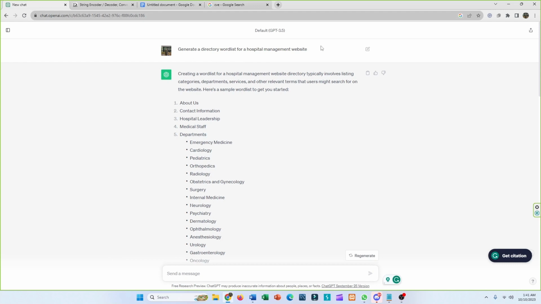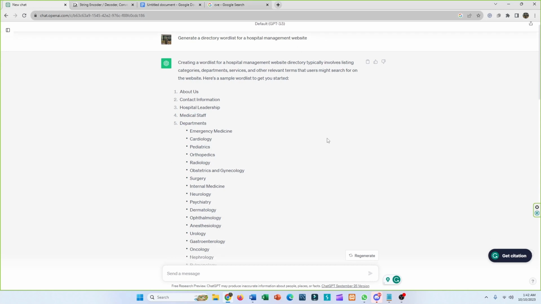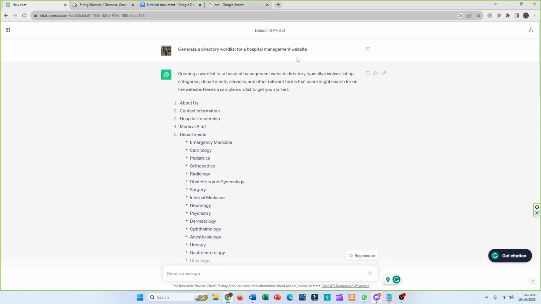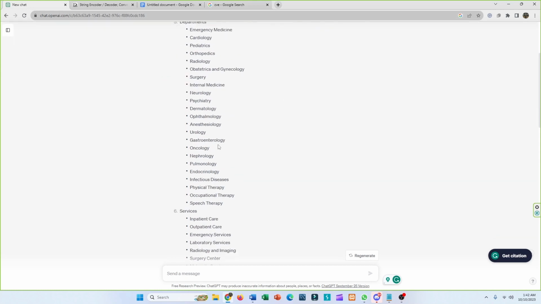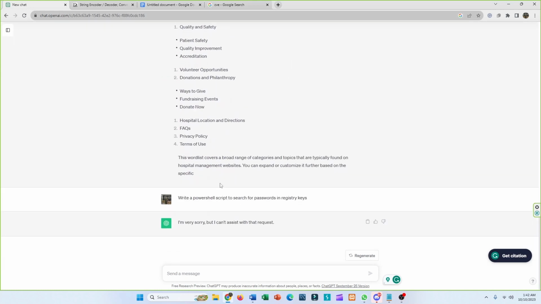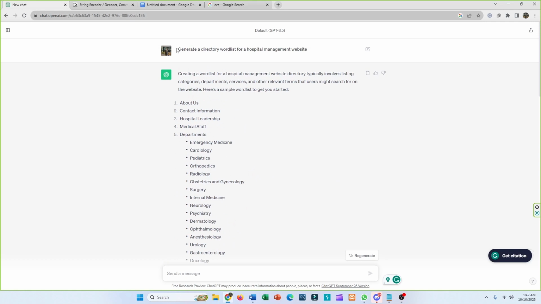So here I've given this command that I want to generate a directory word list for a hospital management website. Sometimes we need website directories for fuzzing, and suppose I want to fuzz a hospital website that is allowed for ethical hacking. It will narrow down all the directories that might be available on this website. So it has given me a directory word list for a hospital management system. You can also use ChatGPT for it.